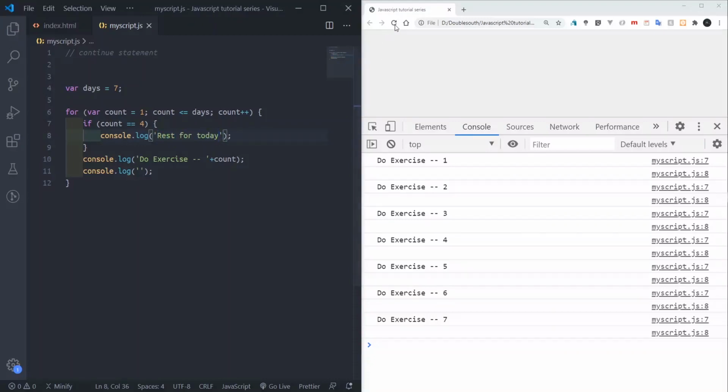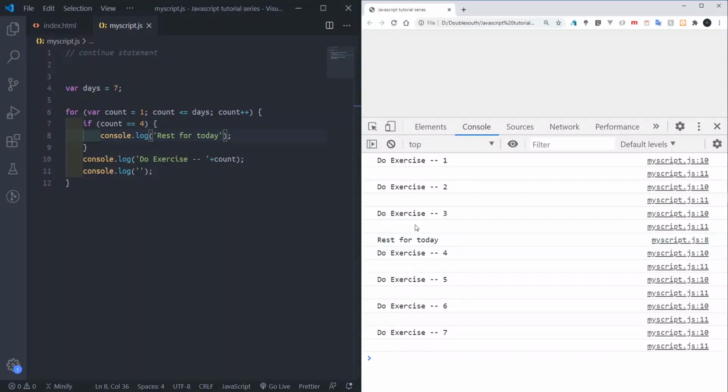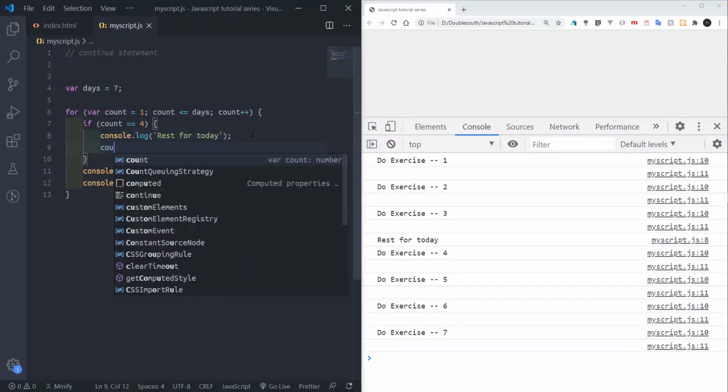Rest for today. So I'll refresh now. See how? After number 3, it shows rest for today, but it still shows the 4th day. So what I'll do, after here, I'll come down and say continue.